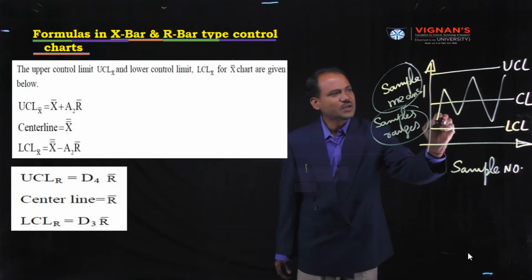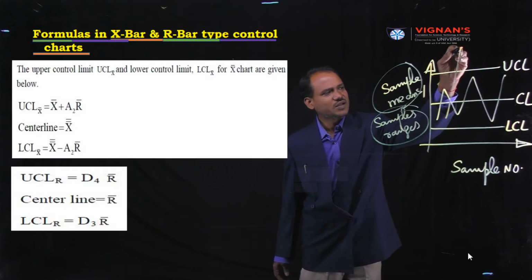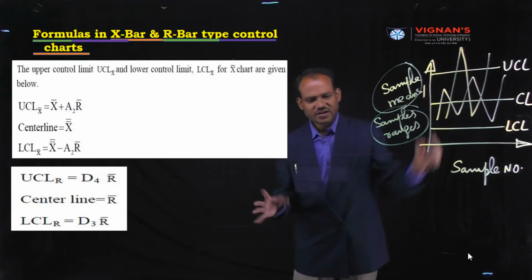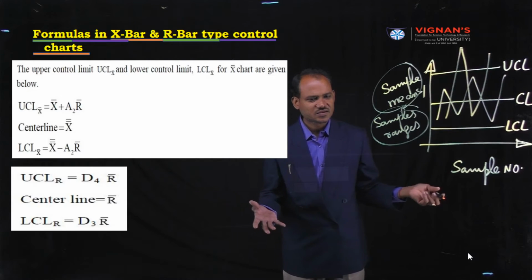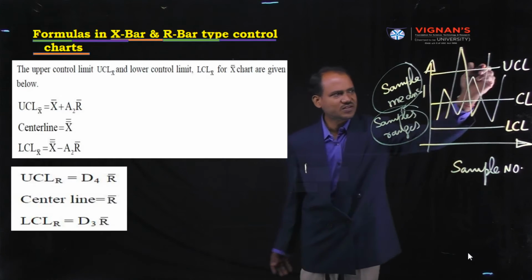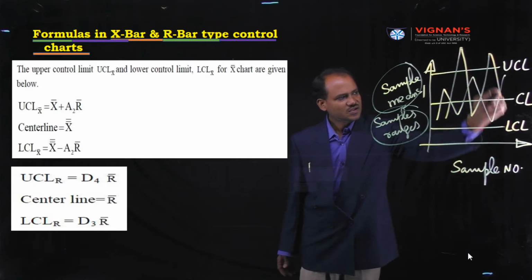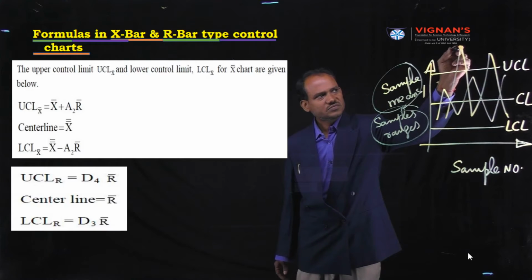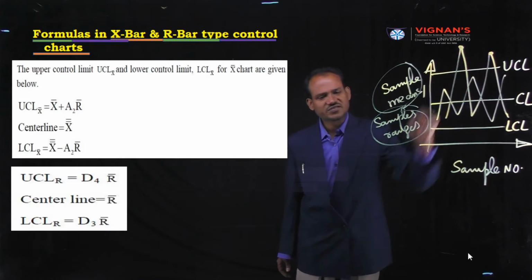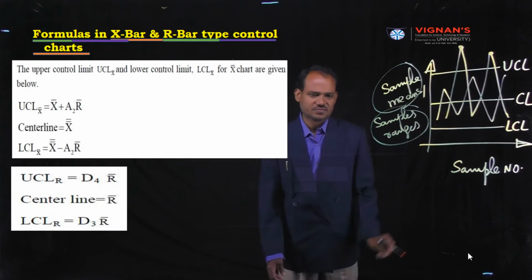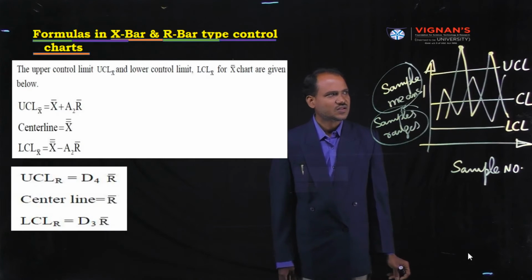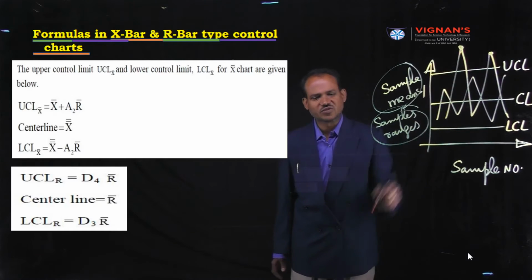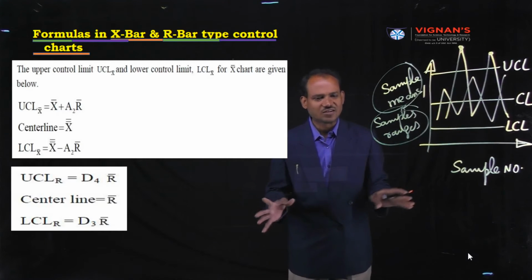If the variation falls above UCL, at least one data or one sample or two samples or something like this, some of the samples fall outside the UCL. Therefore, from this variation we can observe that the process is not under control.